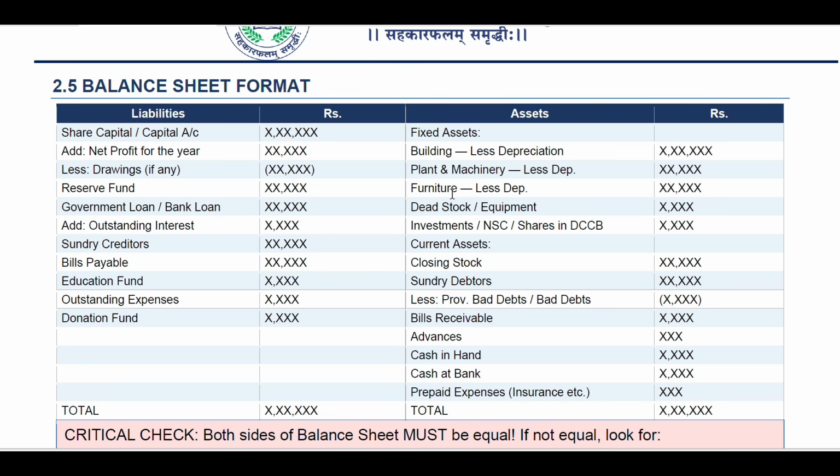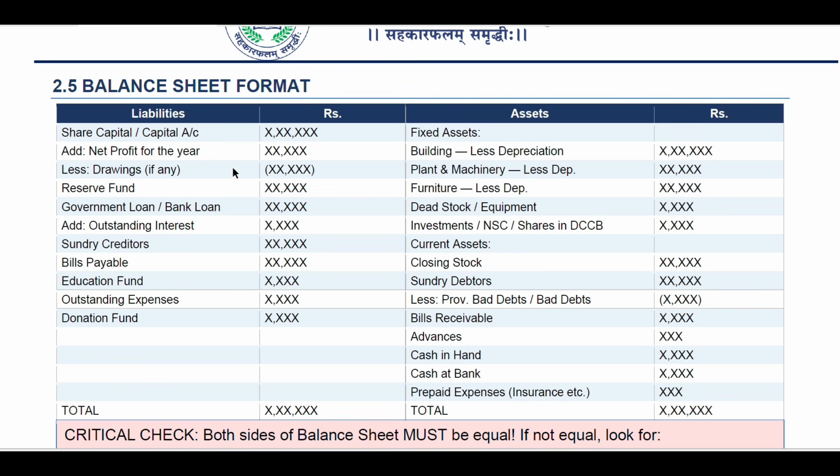It is always liabilities and assets. So this is how it is going to be. This is the format for the balance sheet. Liabilities: capital, share capital account, X amount, whatever amount is given. And the asset side: fixed assets.